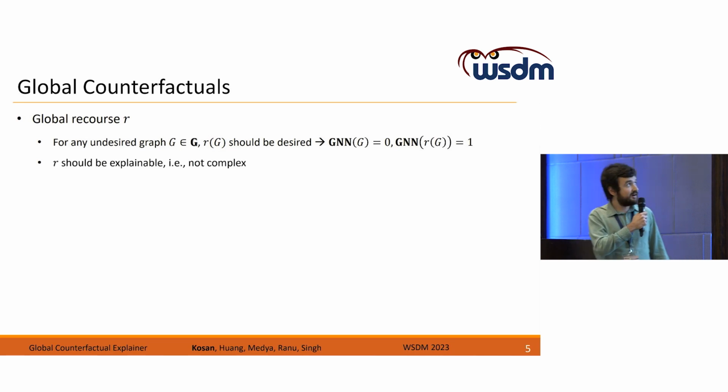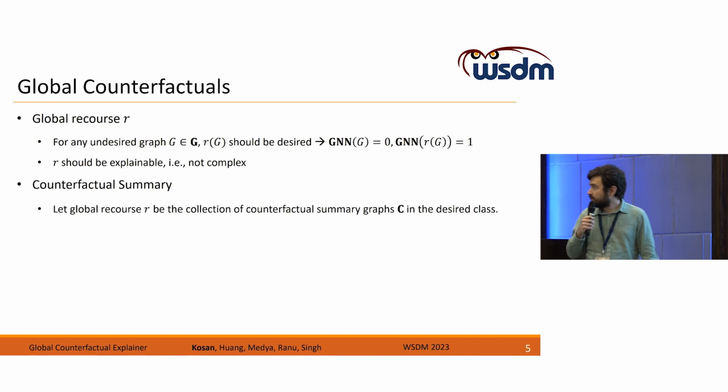We want to make this R function not a complex function because we want to make it explainable. To satisfy these two conditions, we let the global recourse function R be a counterfactual summary graph set C, and all graphs in this set will be desired.